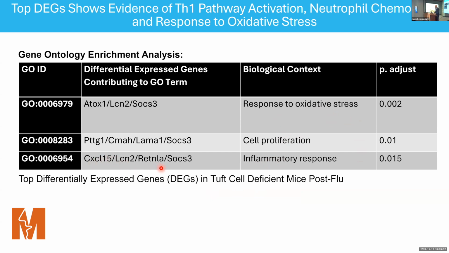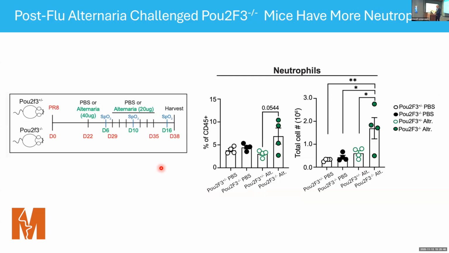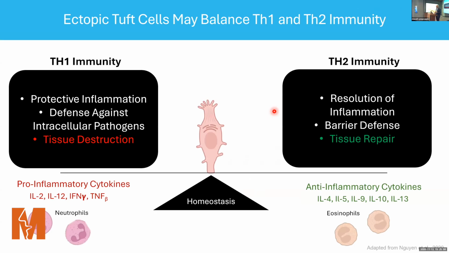And in fact, we actually have in vivo data that supports this in vitro result, where we infected Tuft cell deficient mice and then challenged them with Alternaria. So this is a classic allergen model. And what we found, surprisingly, is that in these mice that lack Tuft cells, there's actually an increase in neutrophils. And so what this suggests to us is that ectopic Tuft cells may balance Th1 and Th2 immunity. That is, Th1 immunity is marked by neutrophilia and tissue destruction versus Th2 immunity marked by eosinophilia and tissue repair.